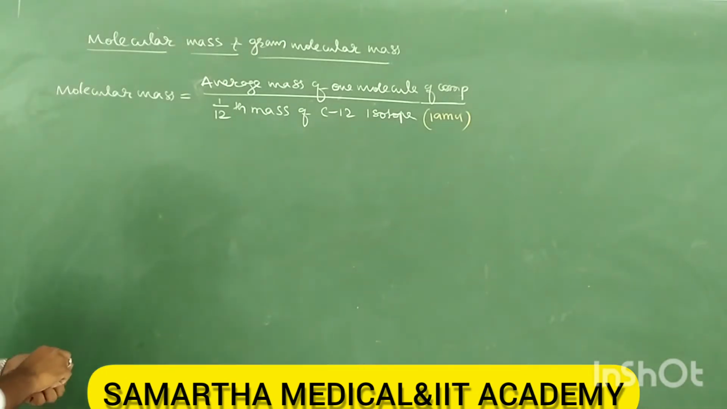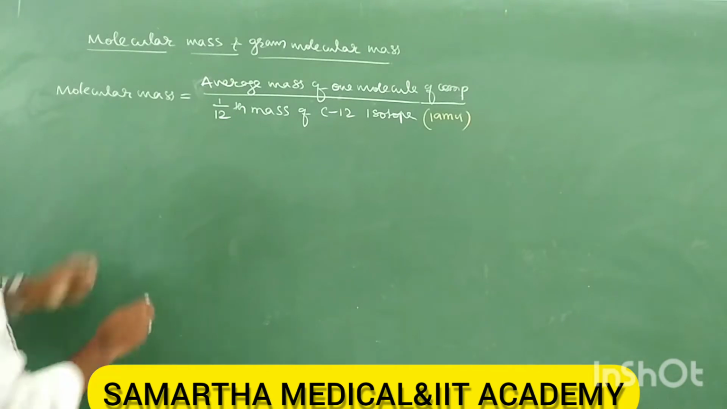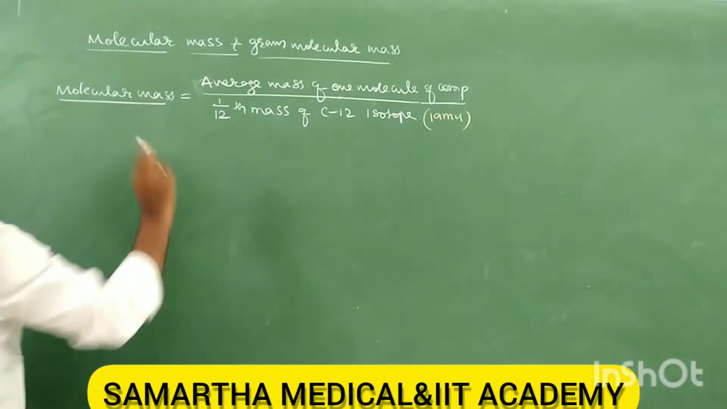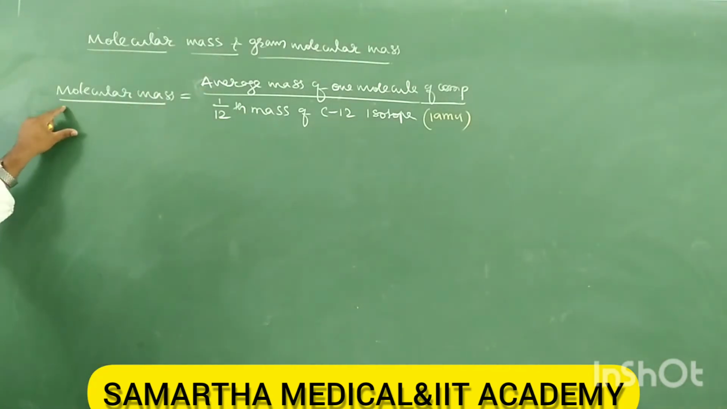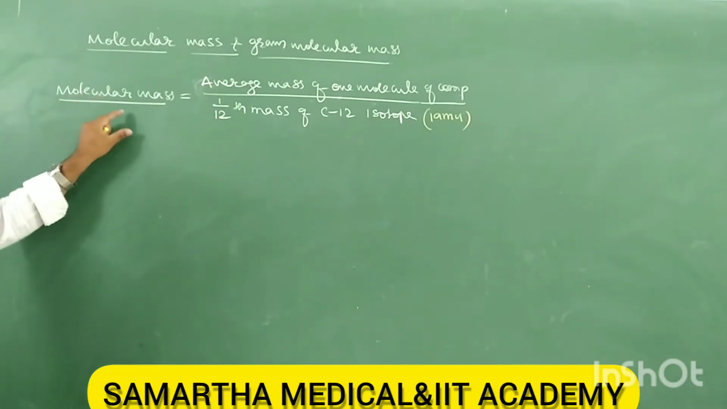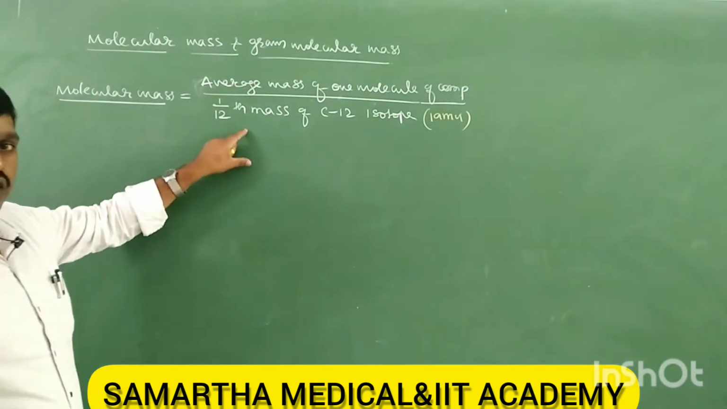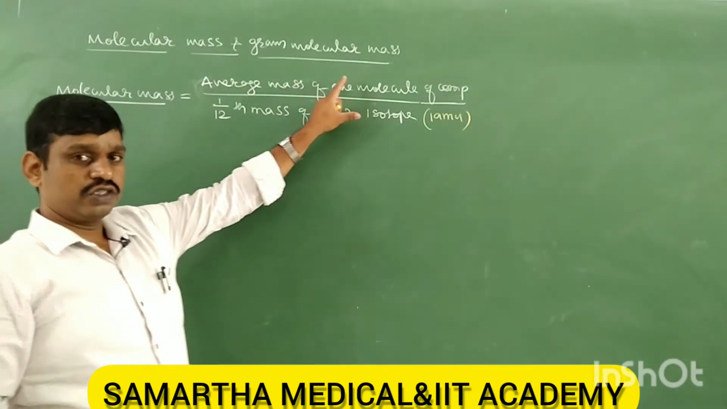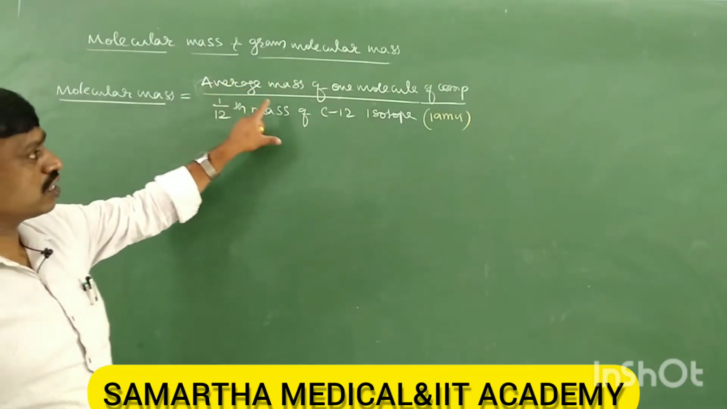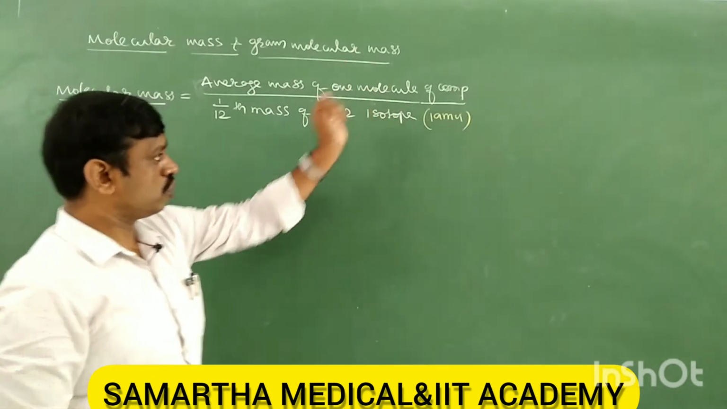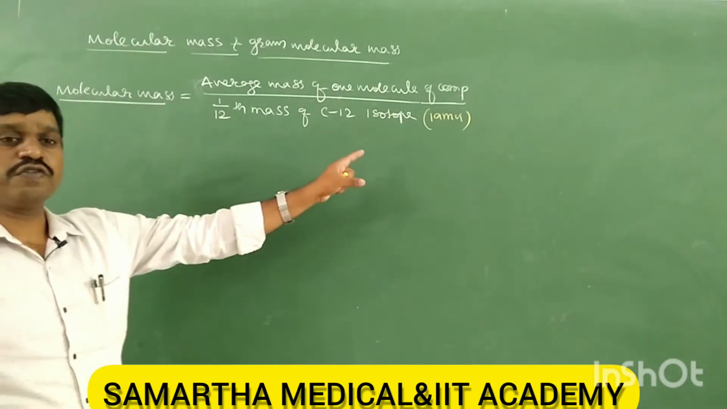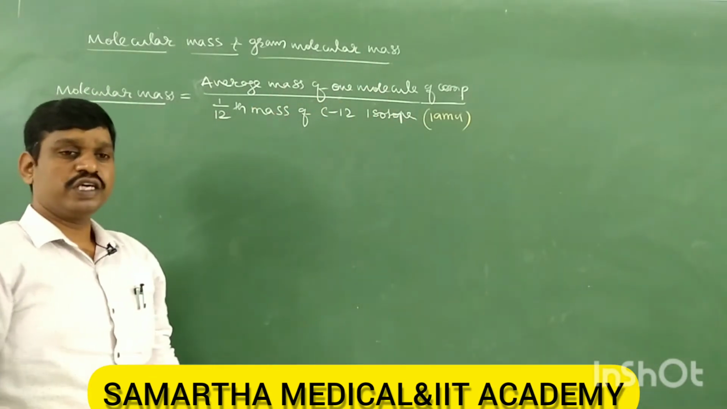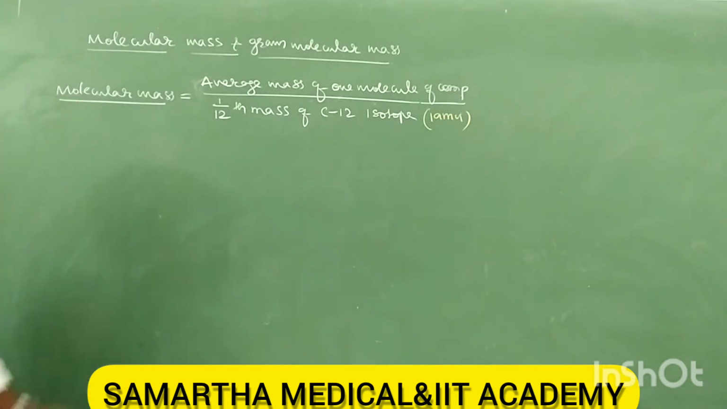So how do you define molecular mass or molecular weight? Molecular mass is nothing but the ratio of the average mass of one molecule of a compound to the 1/12th mass of the C12 isotope. Right, this is the definition of molecular mass.